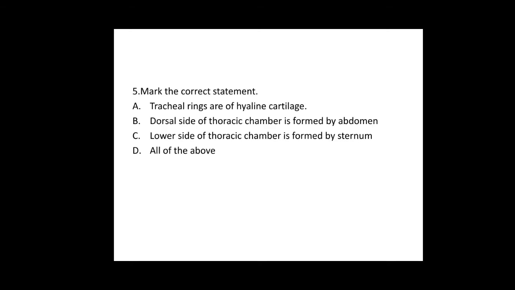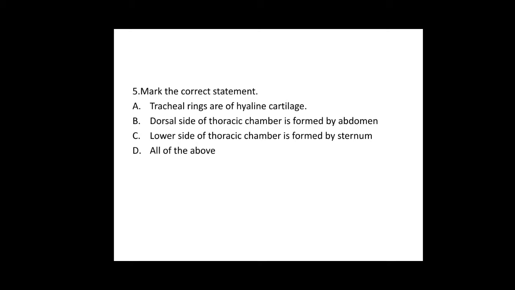Mark the correct statements. Option A, tracheal rings are of hyaline cartilage. That is the correct statement, because the tracheal rings, the cartilaginous rings, are made up of hyaline cartilage. Option B, dorsal side of thoracic chamber is formed by the abdomen. This is wrong, because the dorsal side of the thoracic chamber is made up of the vertebral column.